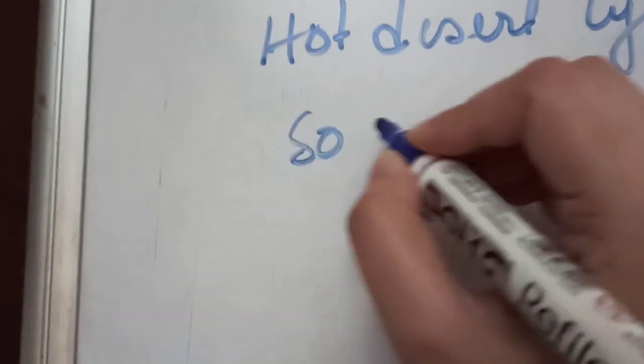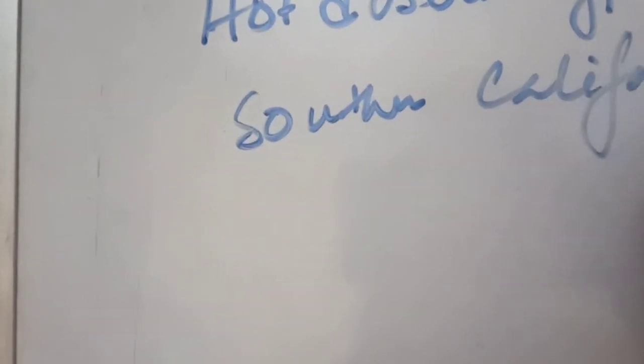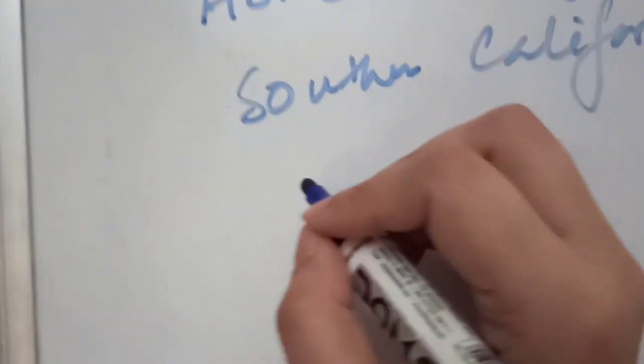The next one is the hot desert type. This hot desert type of climate is found in the southern portion of California and the Arizona region, and it is extremely hot and dry in nature.